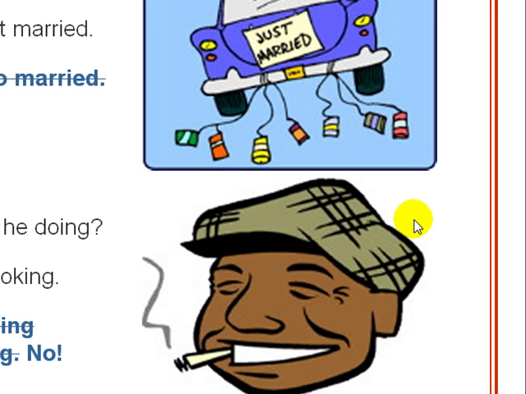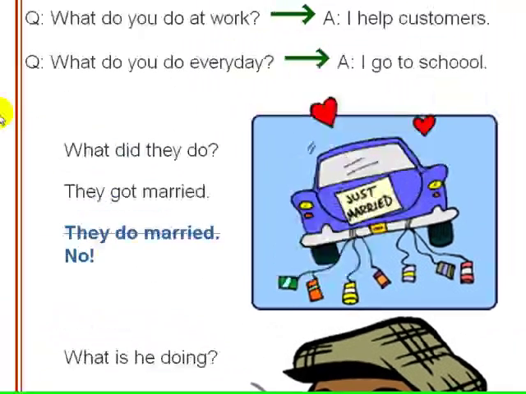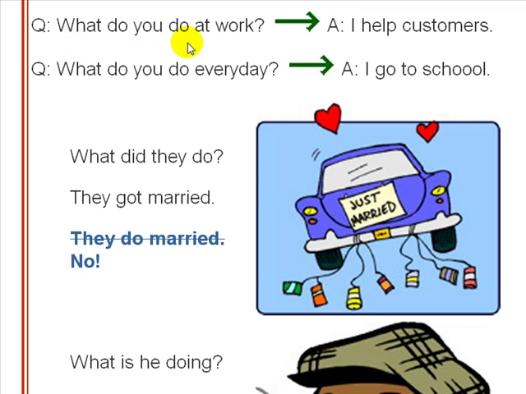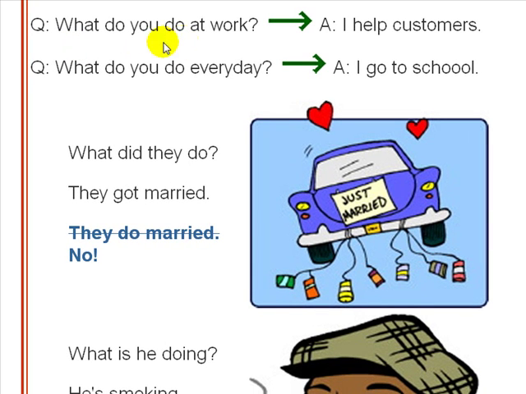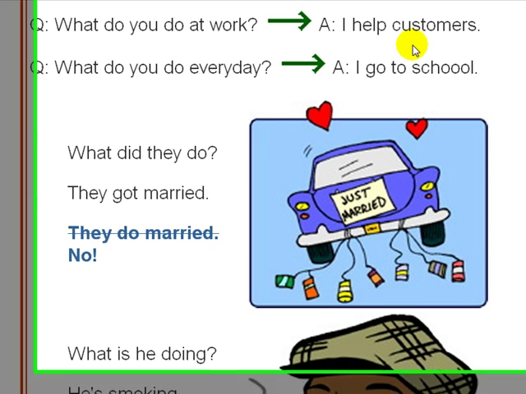Here we have some more examples. What do you do? And we're asking about a particular thing. Not just what you do, but what do you do and where do you do it? What do you do at work? Okay? Work in this case is the place that you're employed. And what do you do at work? And the answer is, I help customers, of course.